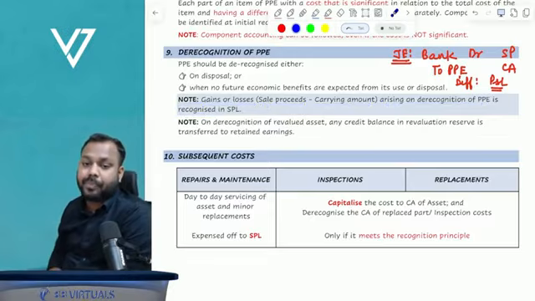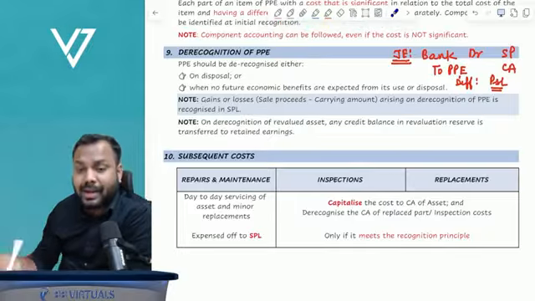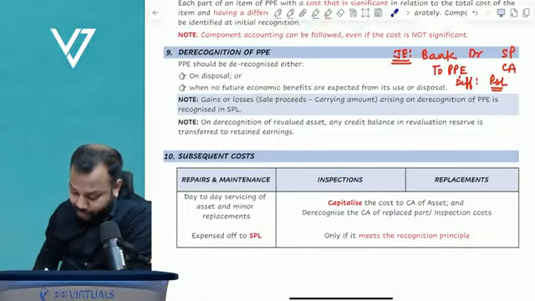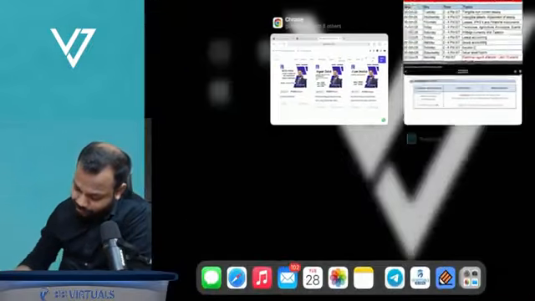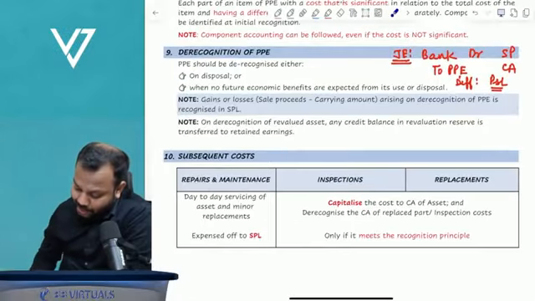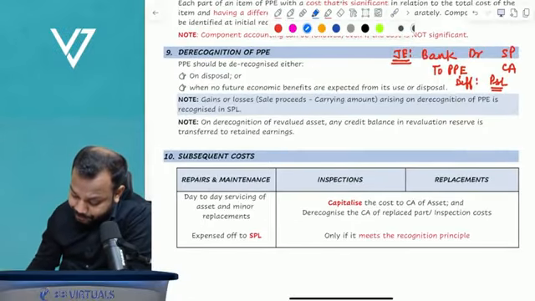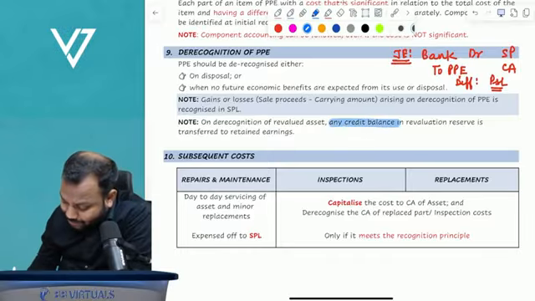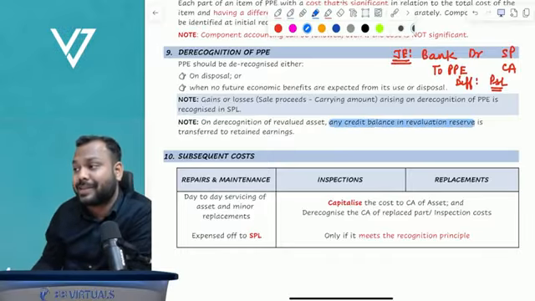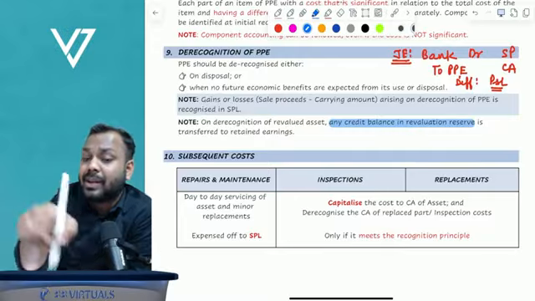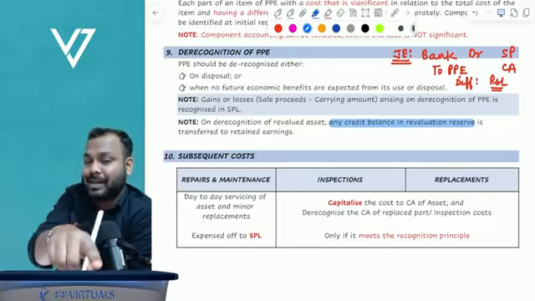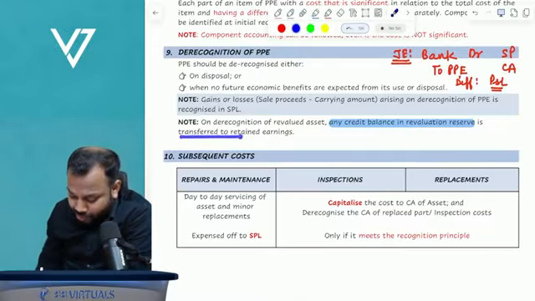Now, on derecognition, if you have any balance in revaluation reserve for that asset, it should be transferred to retained earnings.